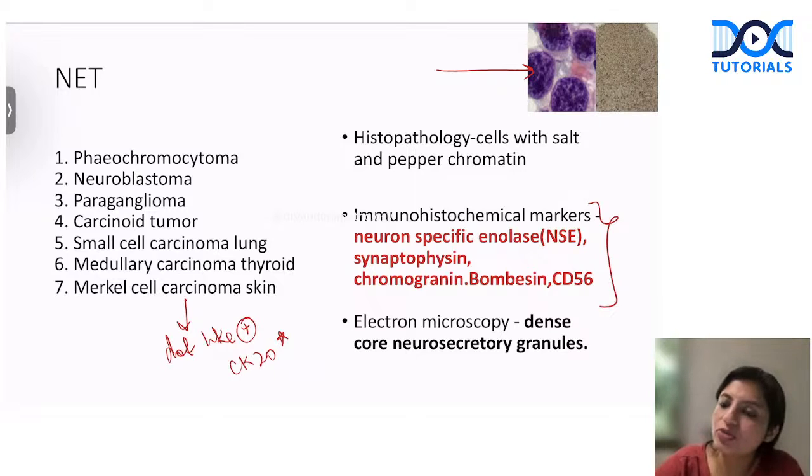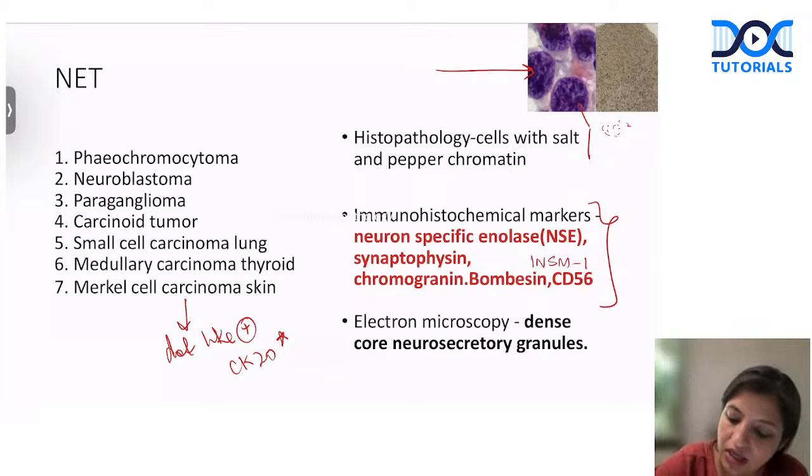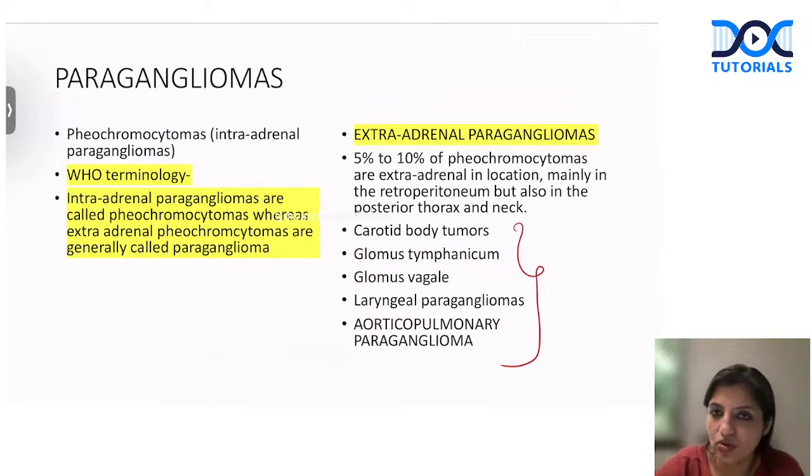Look at that histopathology. They will always have a very typical chromatin, as if you have spilled salt and pepper. Immunohistochemistry, you know that it is NSE, synaptophysin, chromogranin, bombesin, CD56, and recently INSM1 was added. And on electron microscopy, dense core granules are there.